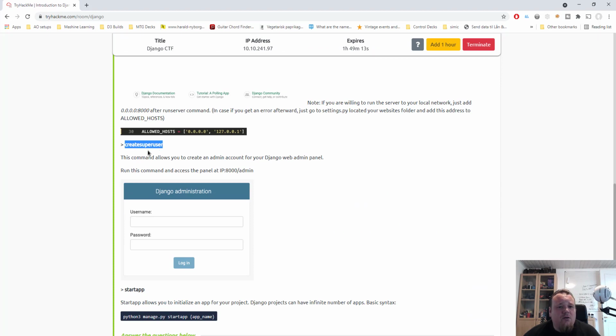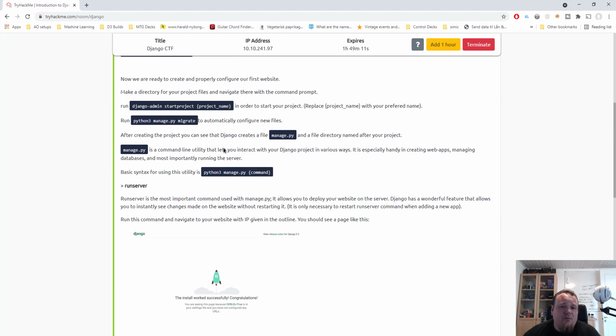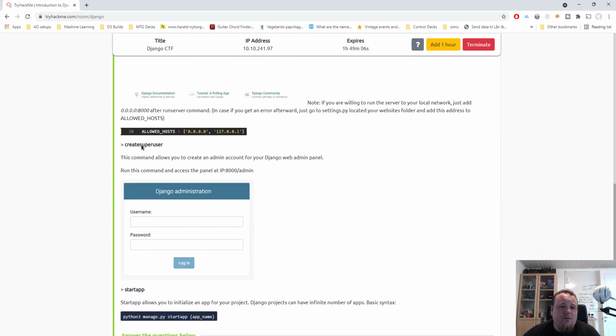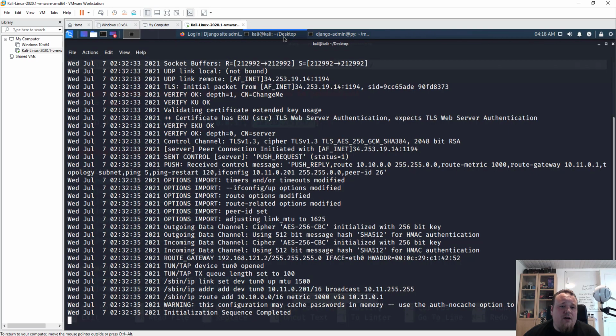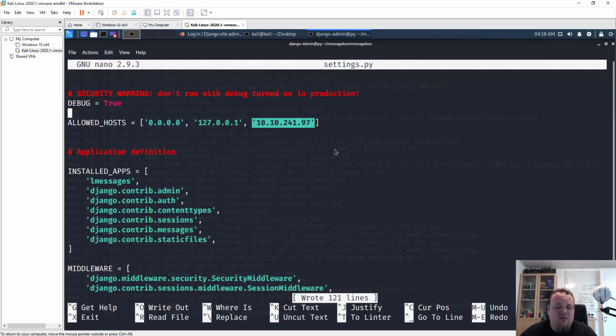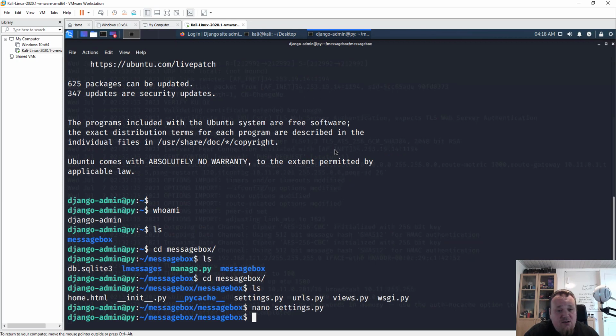There's a command called createsuperuser, which can be executed with Python 3 manage.py. If I'm not mistaken, let's try to create our superuser, because we have access to this machine.